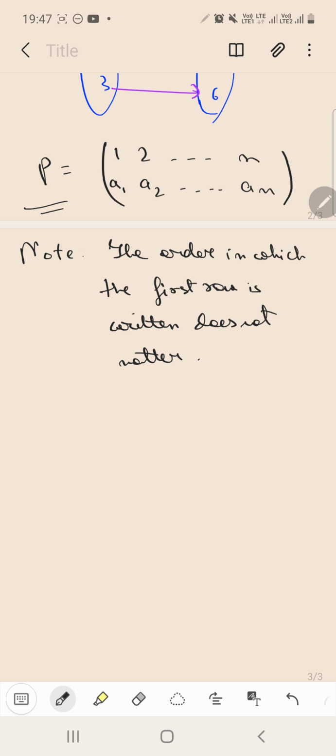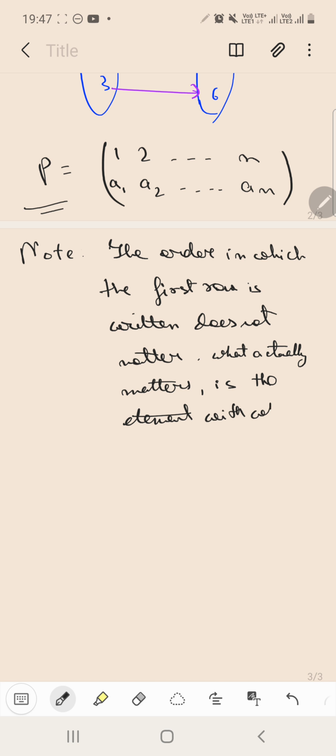What actually matters is the element with which they are replaced.